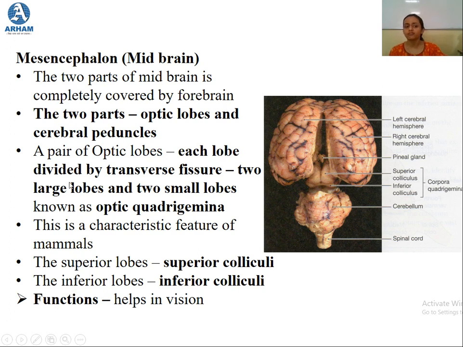Now what is the function of the optic lobe? As the name says, optic, it helps in vision. Whatever you see, the detection of that image is done by this optic lobe. So this is the first part of the midbrain.